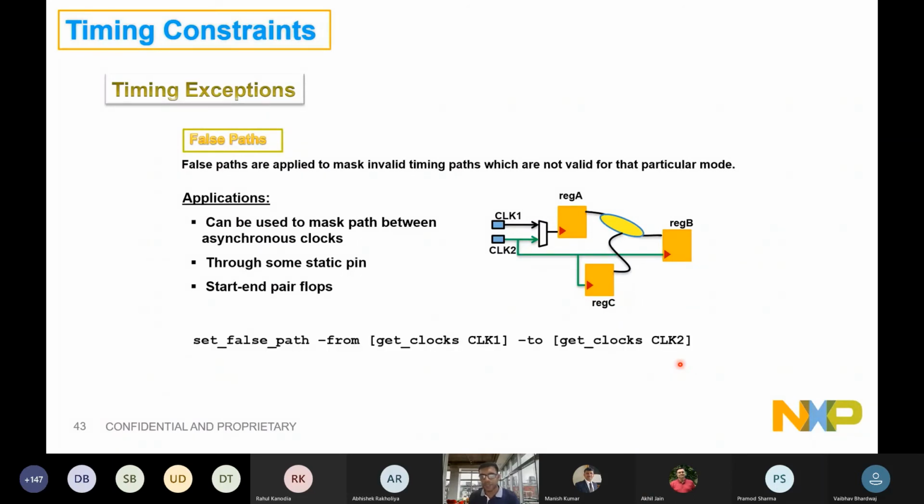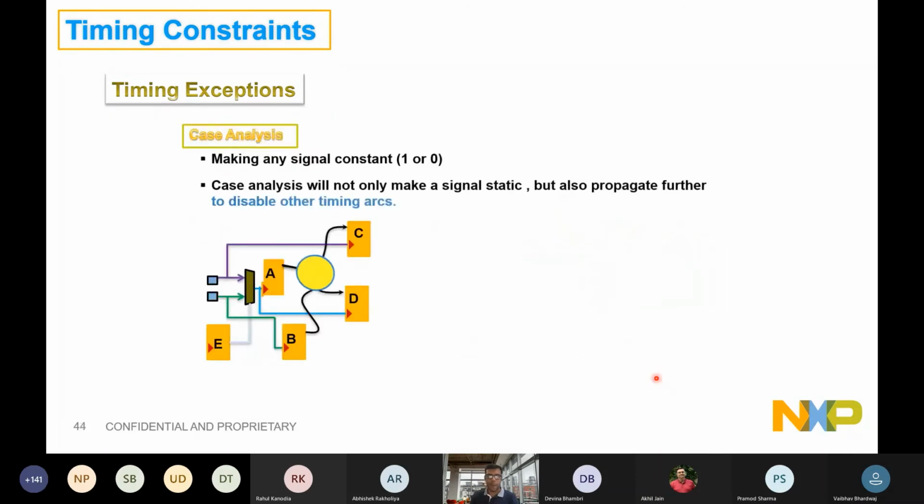So the moment we say set false path from clock 1 to clock 2, this path is disabled. This clock 1 will not be talking to any of the flops in clock 2. But the moment we say let's have a false path from register C to register B, this path will also not be working, right? The tool will not time these paths because you have told the tool that this is a false path. Don't time it.